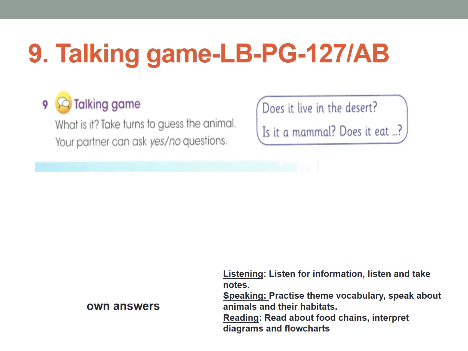And let's get back to the learner's book now. Activity 9, talking game. Learner's book, page number 127. Take turns to guess the animal. Your partner can ask yes/no questions. This one I have done better in the classroom, so we'll skip this.